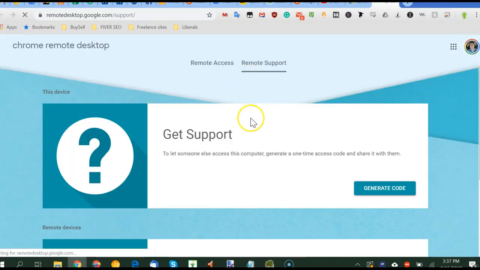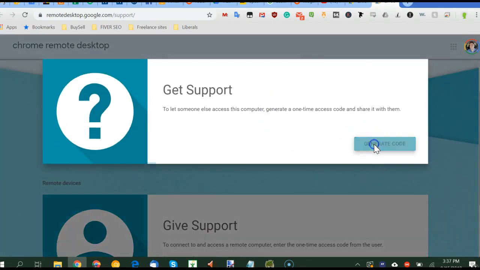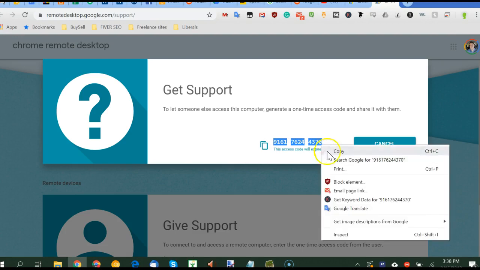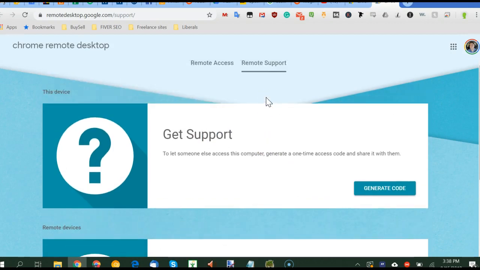So then click on it. And then go to remote support, generate code right here, and then just copy this code. You can get it by clicking there, or you can just copy it, right click, copy, and give it to me.